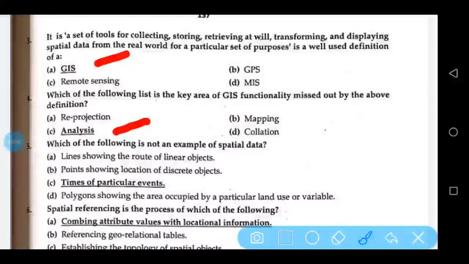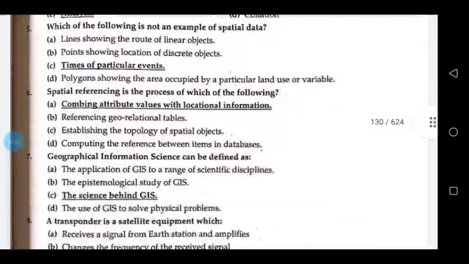Analysis. Which of the following is not an example of spatial data? Times of particular events. Spatial referencing is the process of which of the following? Combining attribute values with locational information.